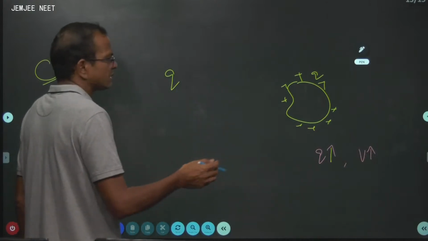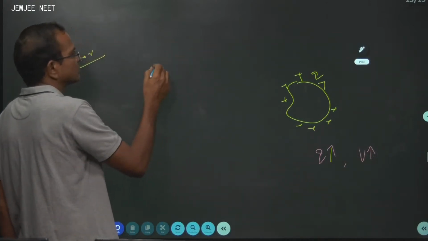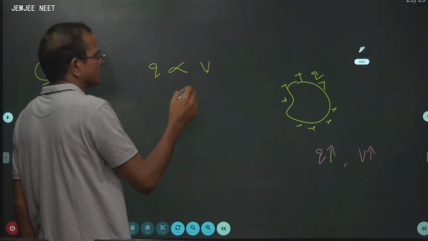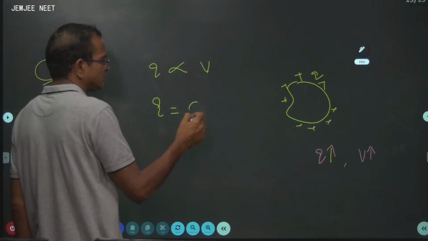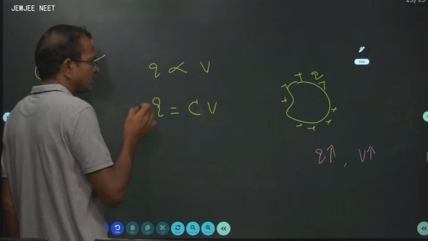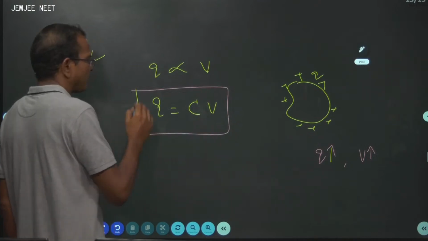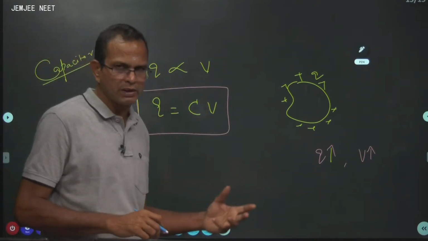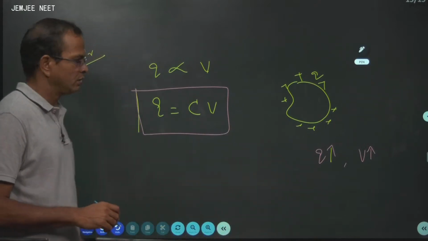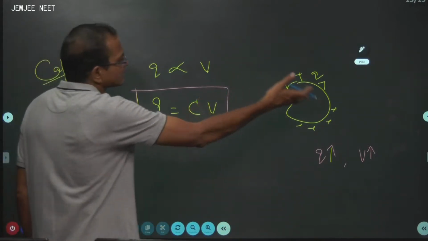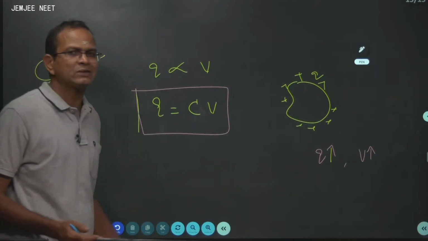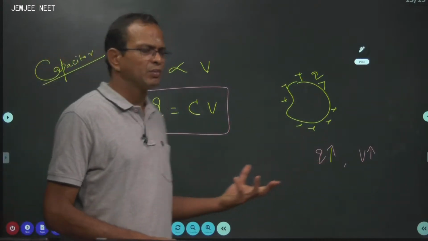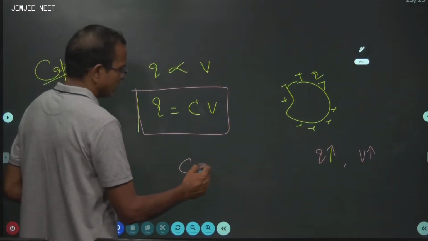So charge is directly proportional to potential. So Q is equal to C times V, where C is a constant called the capacity of the given conductor, body or capacitor, whatever you call it. Here I have taken some irregular body. Let us call it the body. The capacity of the body is given by Q by V.